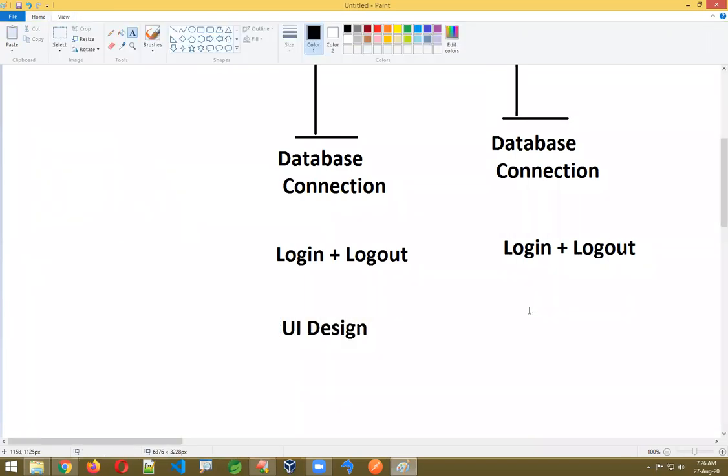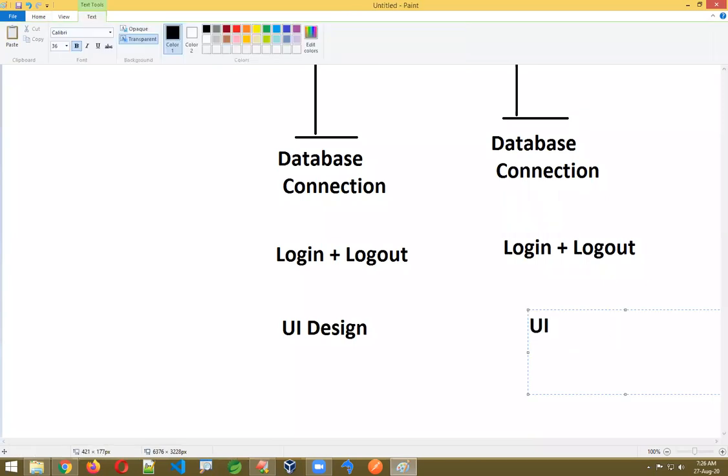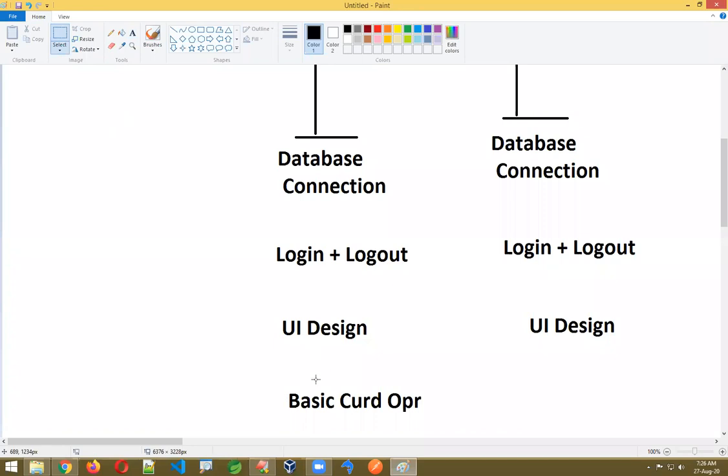This code is similar, and so is the UI design, with menu bars and so on. Basic CRUD operations are also similar in both.